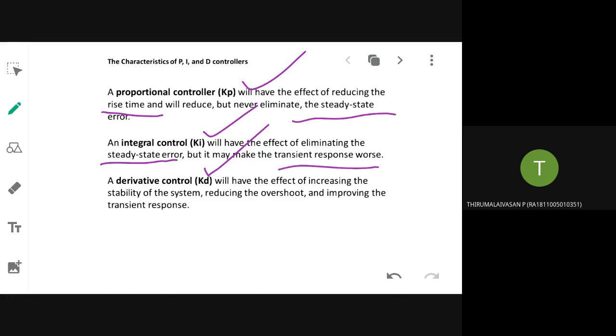And derivative control, if you see, it is not directly acting on the error, but it will be anticipating the error because it is acting on the rate of change of error. So it will be anticipating the error, and accordingly it will give control action, and it will reduce overshoot, but it is not actually used alone. It is used in combination with P and I. We have seen all those things in earlier class.